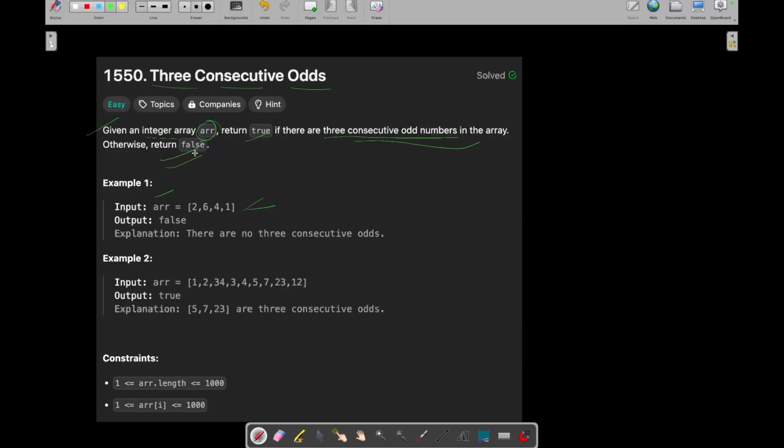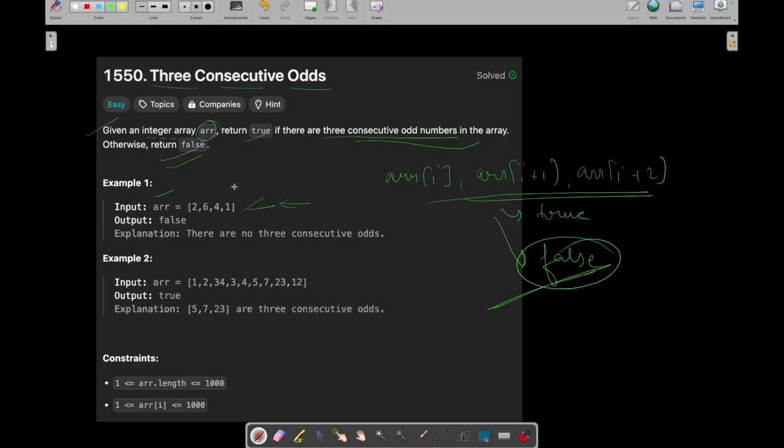Okay, this seems to be a pretty straightforward question. You can start iterating in this array and then check for ARR of I, ARR of I plus 1 and ARR of I plus 2, whether they are odd or not. If yes, then you can simply return true. If no, then you can simply return false. If you have come to the end of the loop, then you will return false. It means you haven't got any 3 consecutive odd numbers in this array, right?